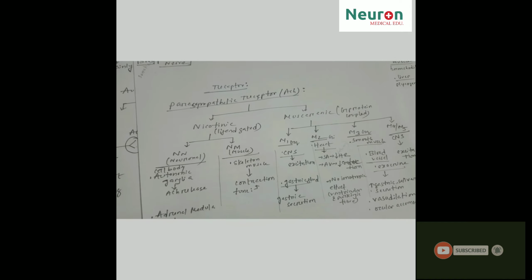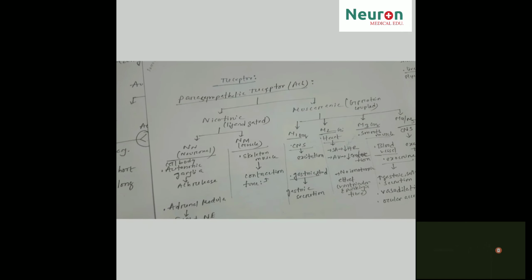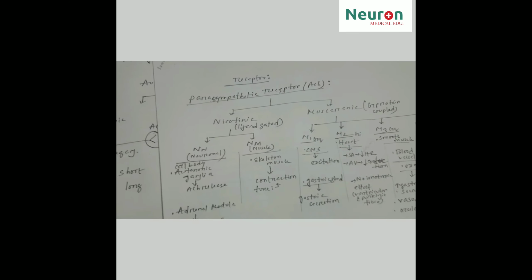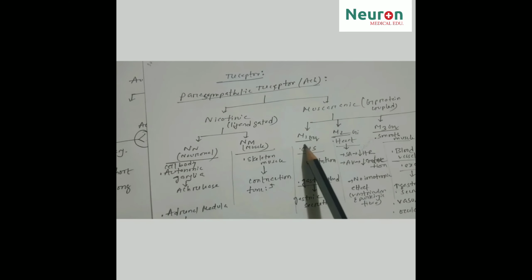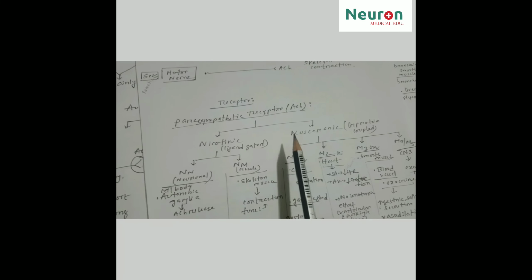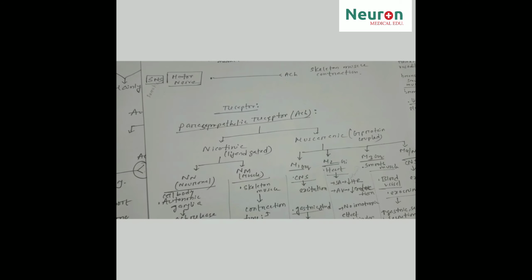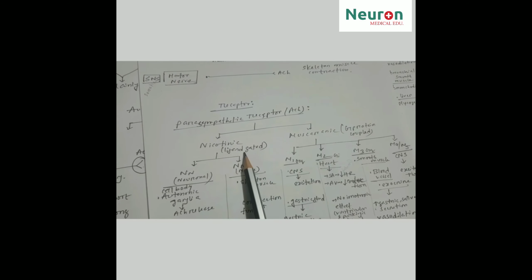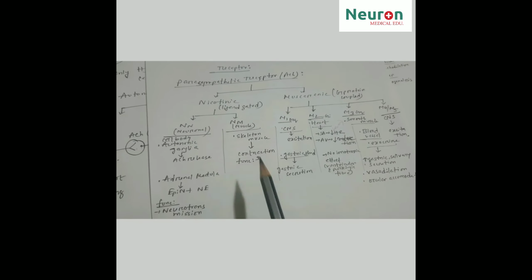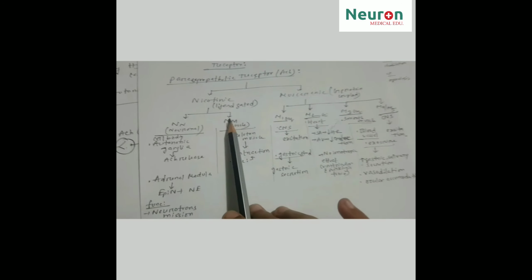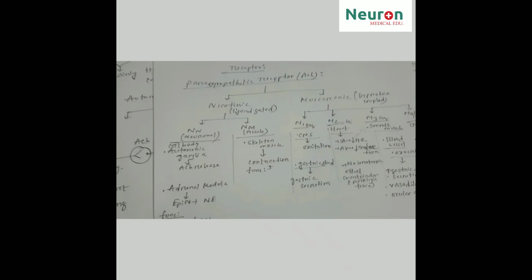So now we discuss the drugs of the autonomic nervous system. Before discussing the drugs, we have to know about the receptors. We can divide the receptors into parasympathetic receptors and sympathetic receptors. Firstly, the parasympathetic receptor. The main neurotransmitter of the parasympathetic receptor is acetylcholine. The parasympathetic receptor can be divided into two receptors, that is the nicotinic receptor and the muscarinic receptor. The nicotinic receptor is further divided into the NN receptor, that is the neuronal receptor, and the NM receptor, that is the muscle receptor.